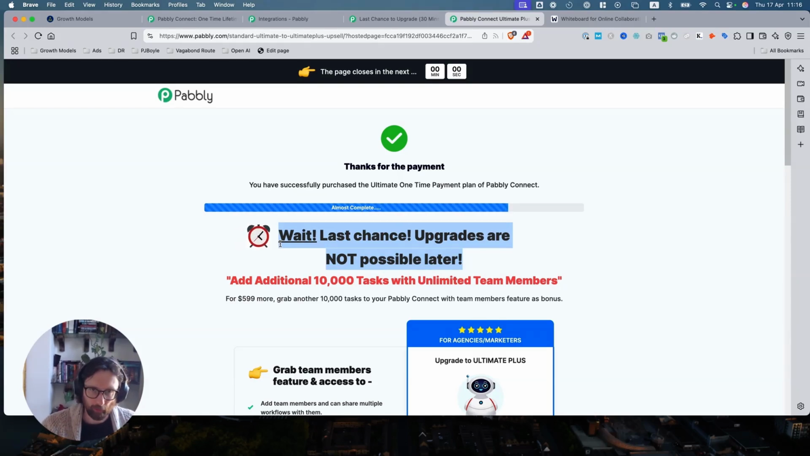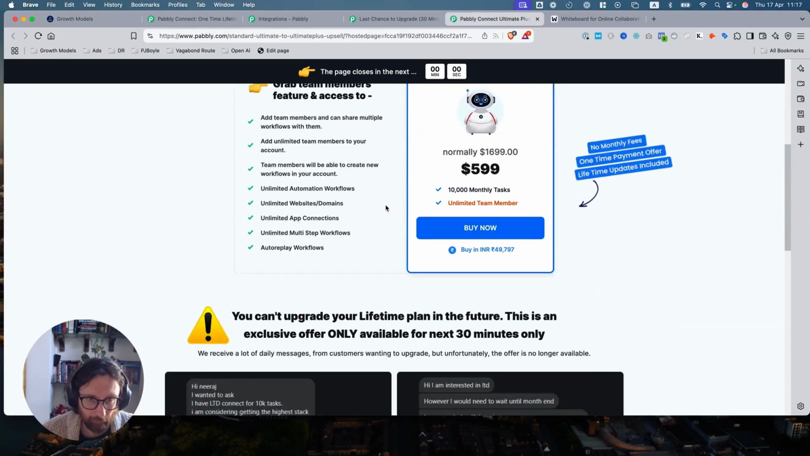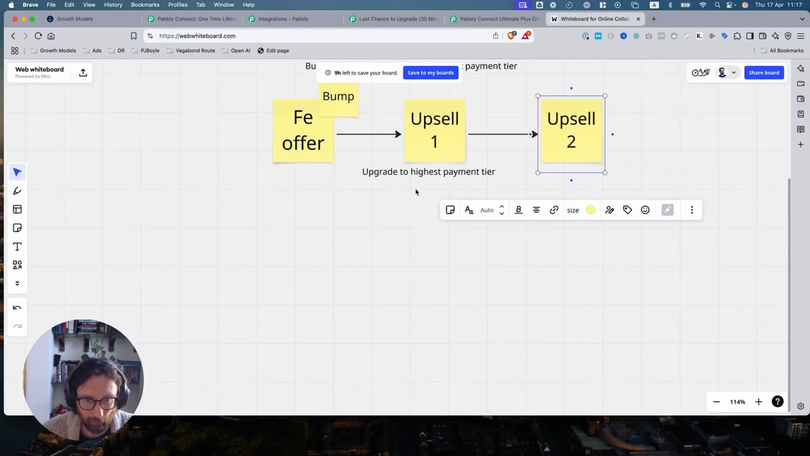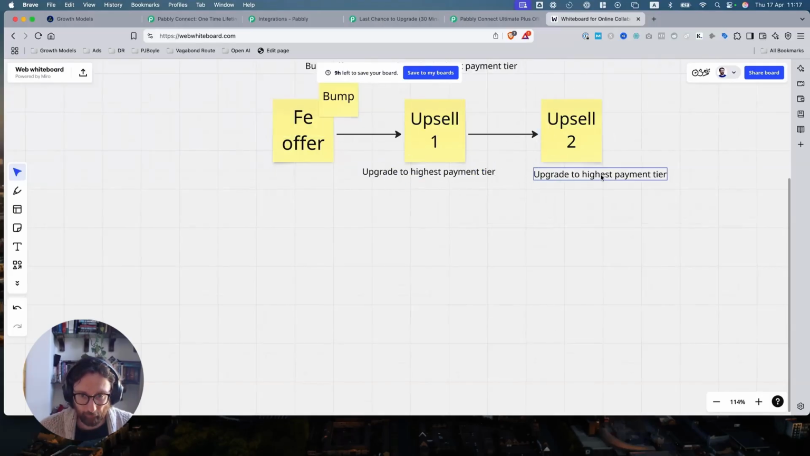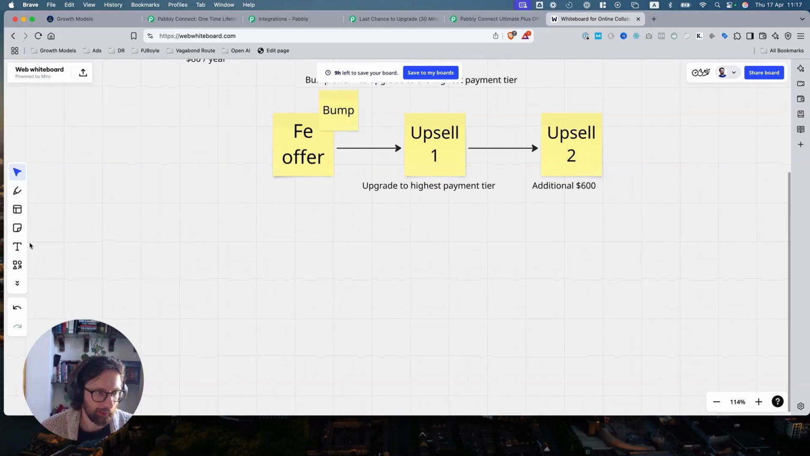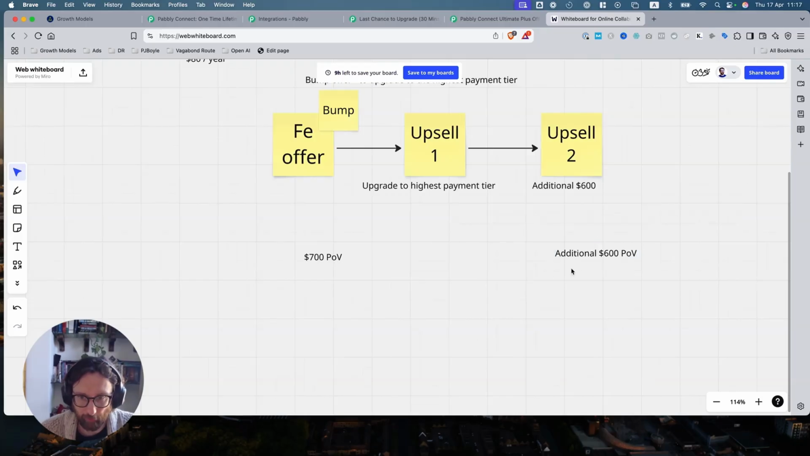I like to do Eugene Schwartz's 5 stages of awareness: introduce a new problem. Hey, there's a new solution. Here it is. Do you want it? The value: for $599 more, grab another 10,000 tasks to Pabbly Connect. So basically what they've done is they've got this all in here, and the upsell 2 is an additional $600, seriously. So essentially there's two different stages. They're trying to get from the front end bump and upsell 1, $700 potential order value. They're trying to collect as much of that as possible. And then over here, additional $600 potential order value.